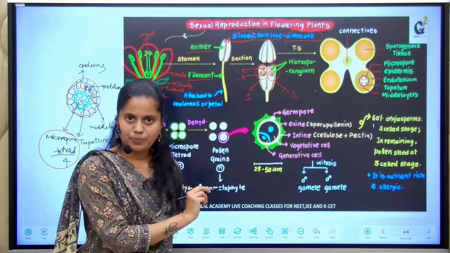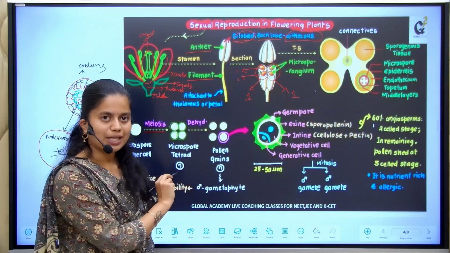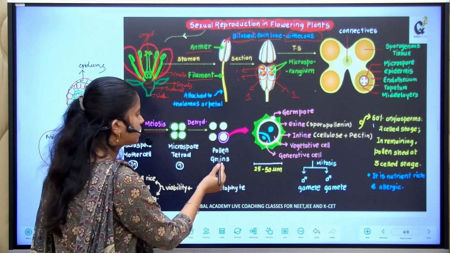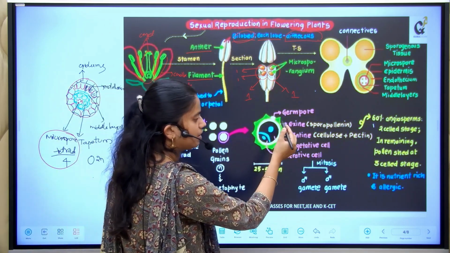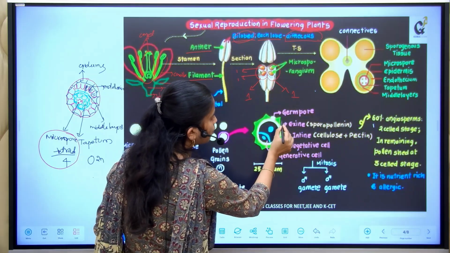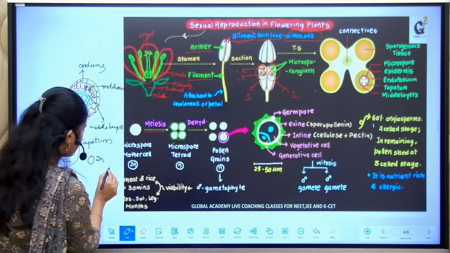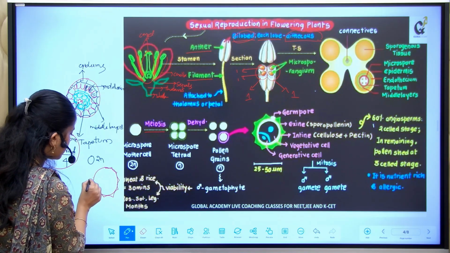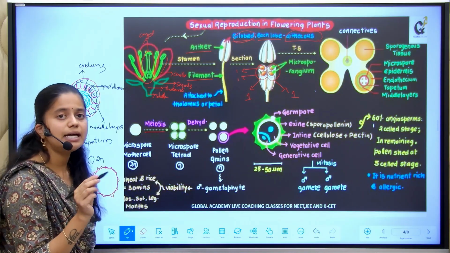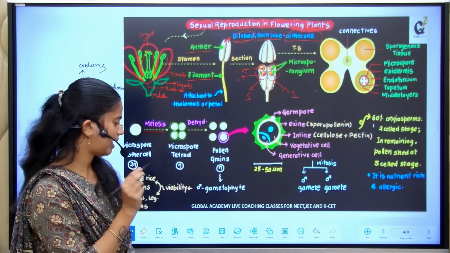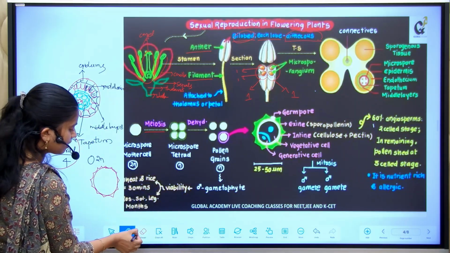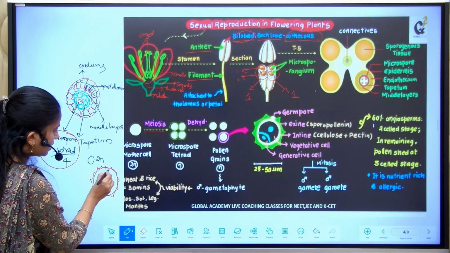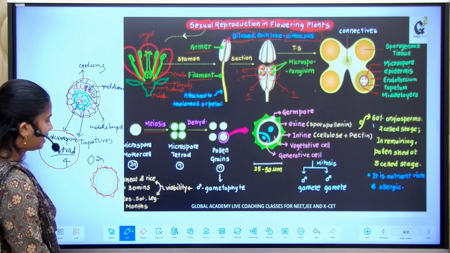Each pollen grain after developing from the microspore tetrad has its own development. The pollen grain develops further like this. The outermost decorative layer is called the exine, the hard covering of the pollen grain, and the innermost layer is the intine.